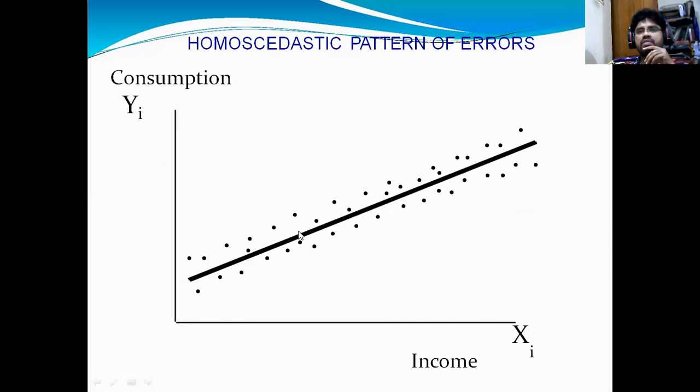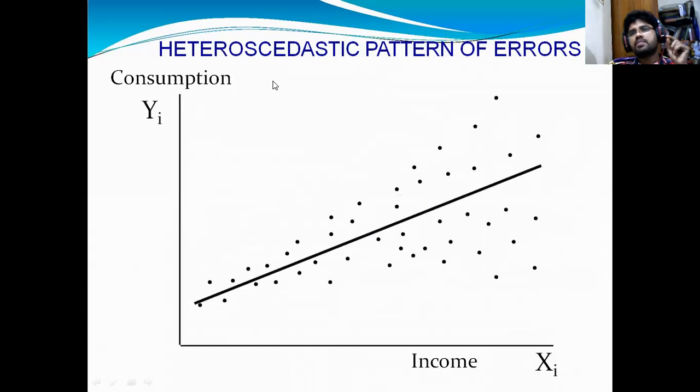When you take this difference, if there is equal variance, these dots are very close to the straight line or trend line. Have you observed these points? When the dots are very close to this line, this is called a homoscedastic pattern of errors. For example, in the heteroscedastic pattern, here the spread is small and here the spread is very high.